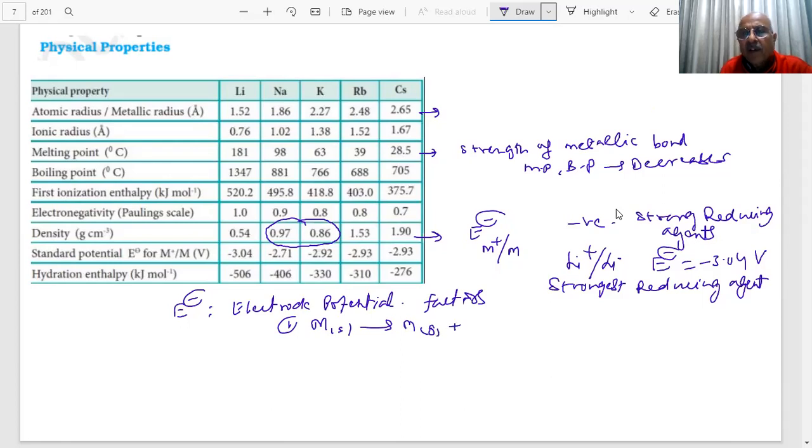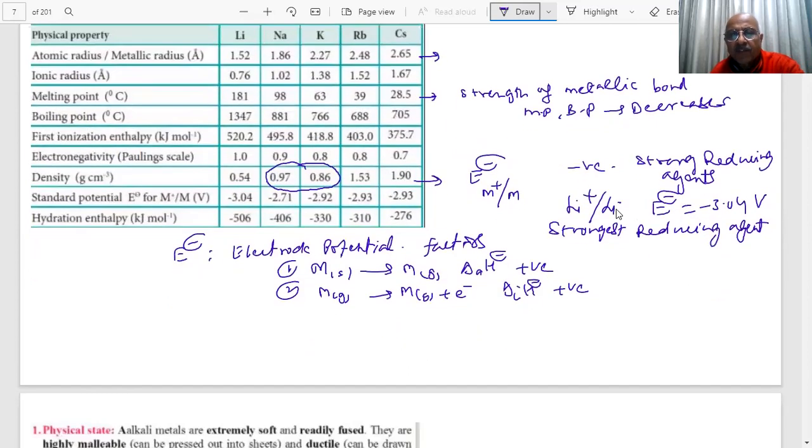This is called atomization enthalpy. This is our delta AH. This is positive. And then what happens in the second step? Ionization enthalpy. These are ionized, delta IH. That is also positive. And after that, what happens?